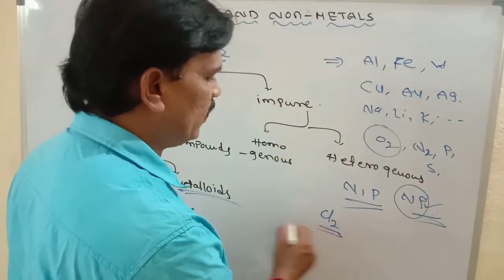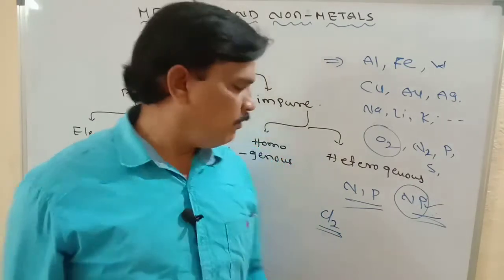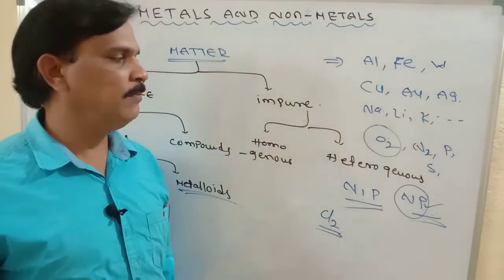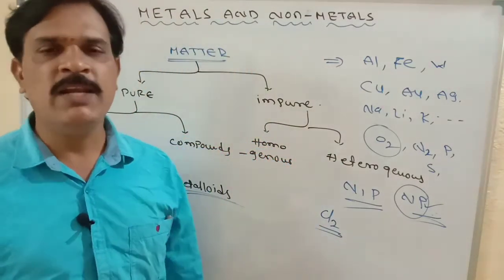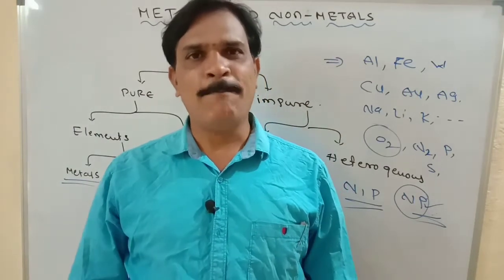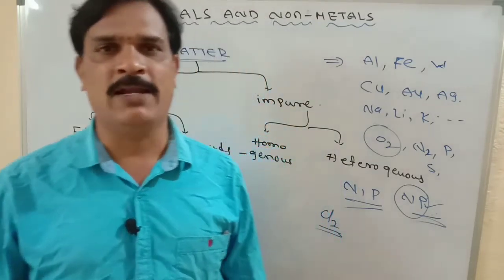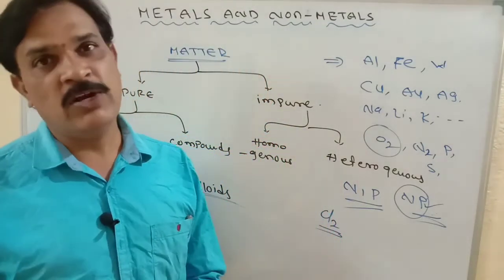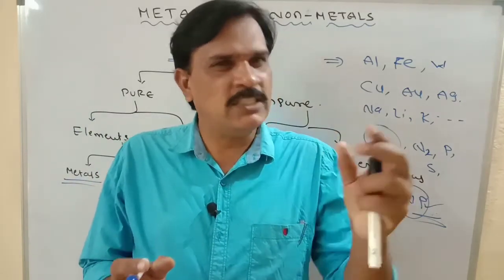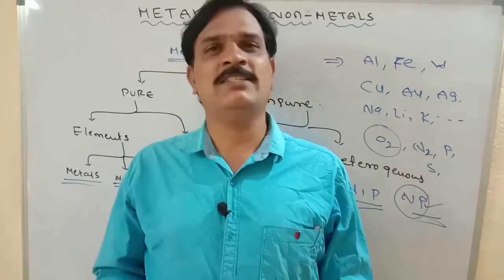Chlorine gas is also one type of non-metal, which is useful in the purification of water. So many non-metals are there in our daily life. These are the best introduction about metals and non-metals. In the next video I will discuss how to identify a metal and a non-metal when you see an element. I will discuss it next class.